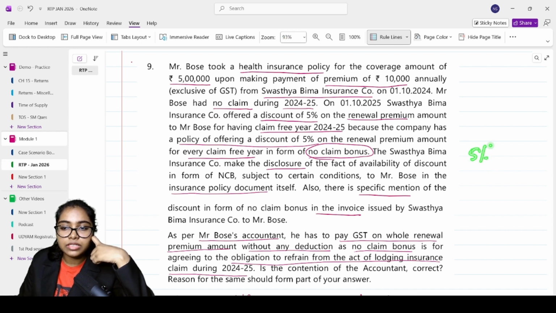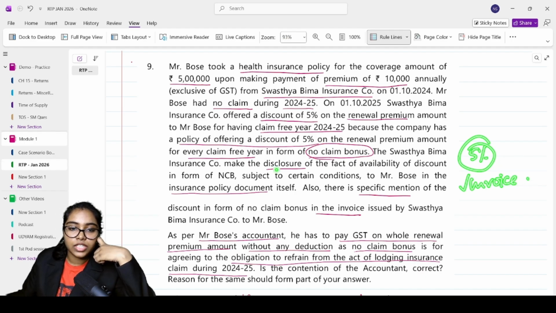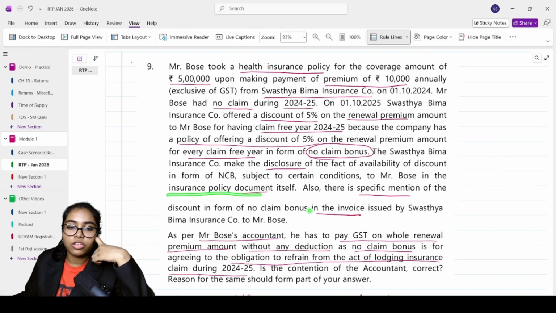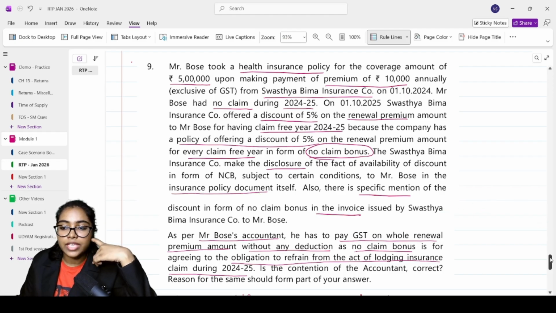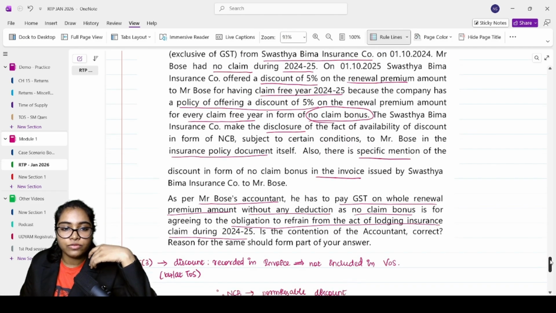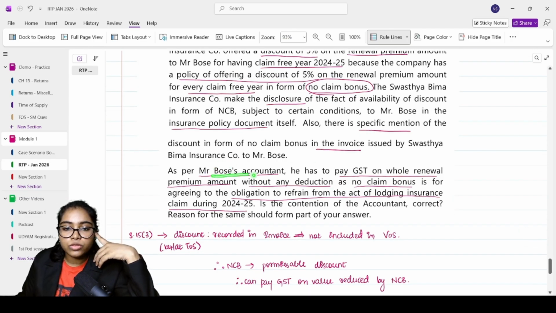So this 5% discount was already mentioned in the invoice. Correct? It was mentioned in the insurance policy document. It was mentioned in the invoice issued by Swasthya Bima Insurance Company. So yes, you don't have to include it in the value of supply. As per Mr. Bose's accountant, he has to pay GST on the whole renewal premium amount without any reduction as no claim bonus.